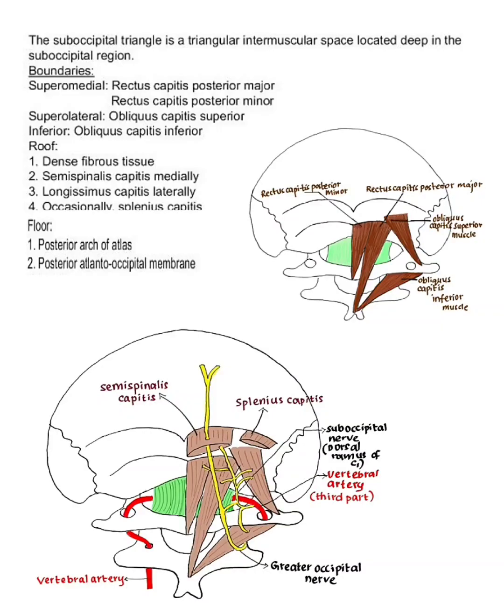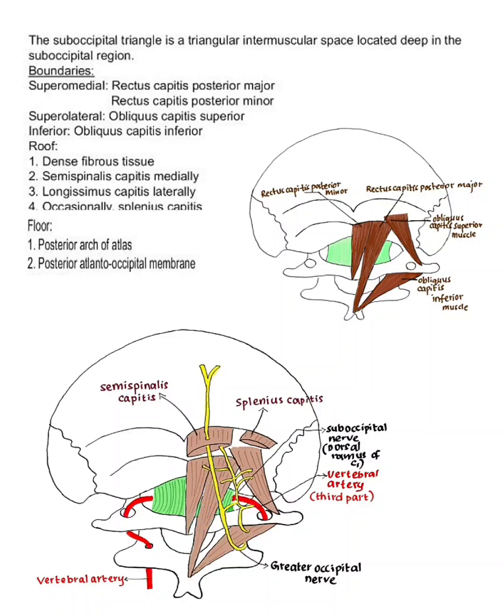Boundaries of suboccipital triangle. Superomedially, it is bounded by rectus capitis posterior major supplemented by rectus capitis posterior minor. Superolaterally, obliquus capitis superior. Inferiorly, obliquus capitis inferior. Roof is formed by dense fibrous tissue. Semispinalis capitis medially, longissimus capitis laterally, occasionally splenius capitis. Floor is formed by posterior arch of atlas and posterior atlanto-occipital membrane. This is posterior atlanto-occipital membrane.